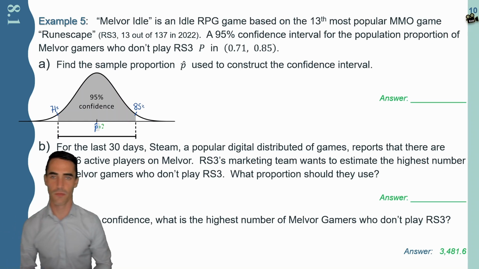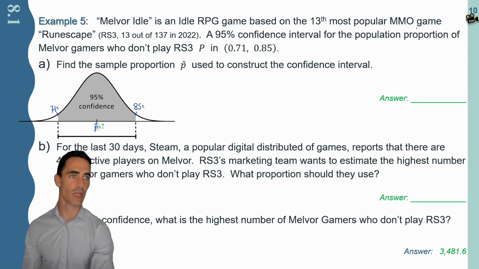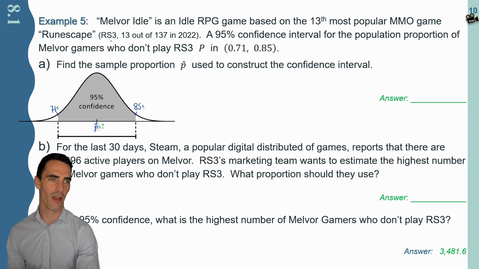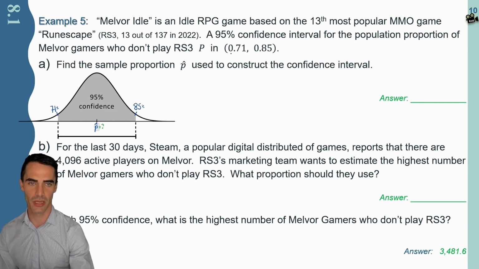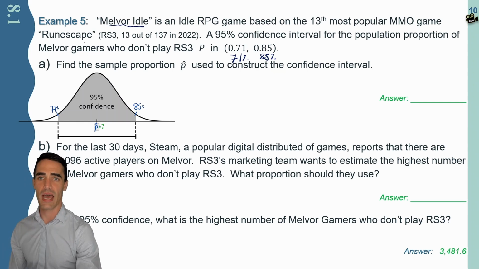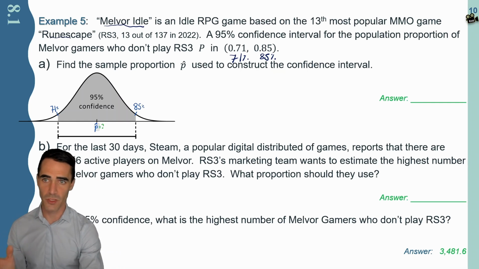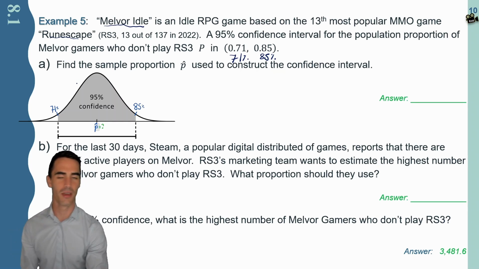All right, here's our last example. We have a mobile game. Melvor Idle is an idle RPG game based on the 13th most popular MMO game, RuneScape, sometimes referred to as RS3. MMO, for any of the uninitiated, stands for Massive Multiplayer Online Game. A 95% confidence interval for the population proportion of Melvor gamers who don't play RS3 is this proportion, anywhere between 71% to 85%. So again, those are the people playing the mobile game, but not the game that it was based on, the much bigger game, RuneScape. And so ideally, well, I'll get into the examples. Let me first get into the first step.